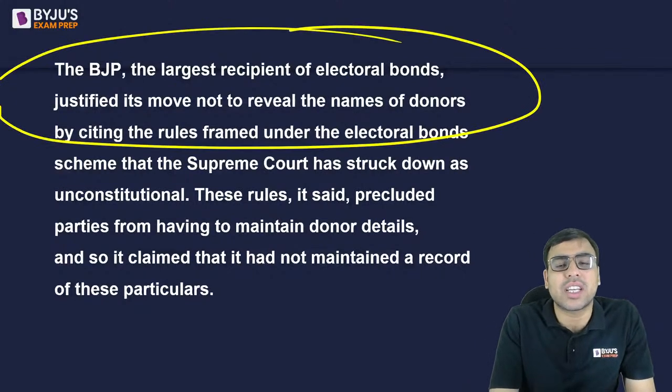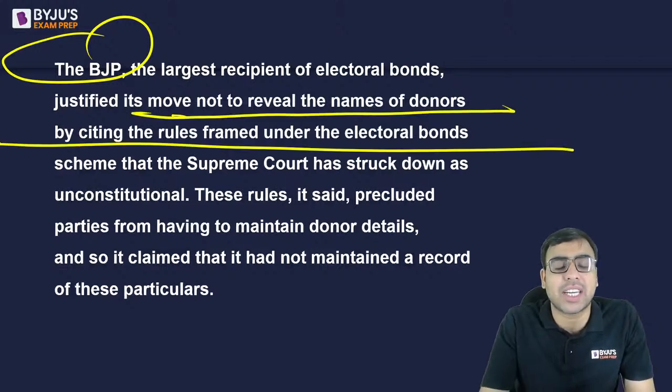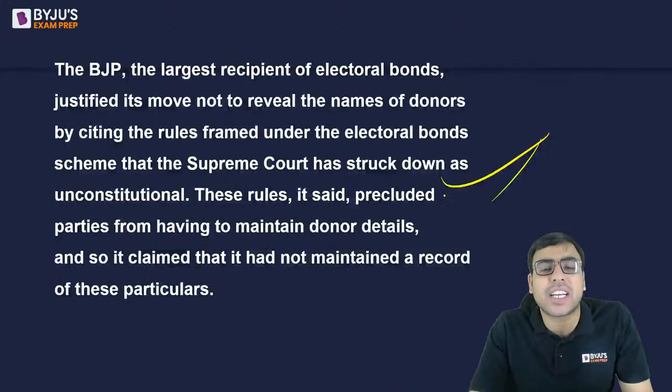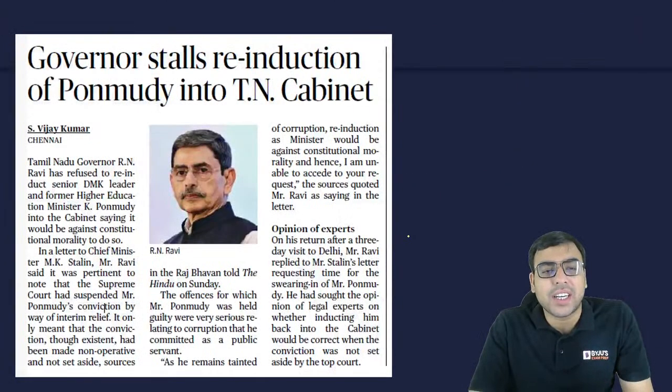So now they are quoting it. The BJP has said that it moved not to reveal the name of donors by citing rules framed under electoral bond. Now we don't need to go into that much detail, but just have an idea about it. So they have given their arguments for why they have not revealed it. Okay, let's move on further.